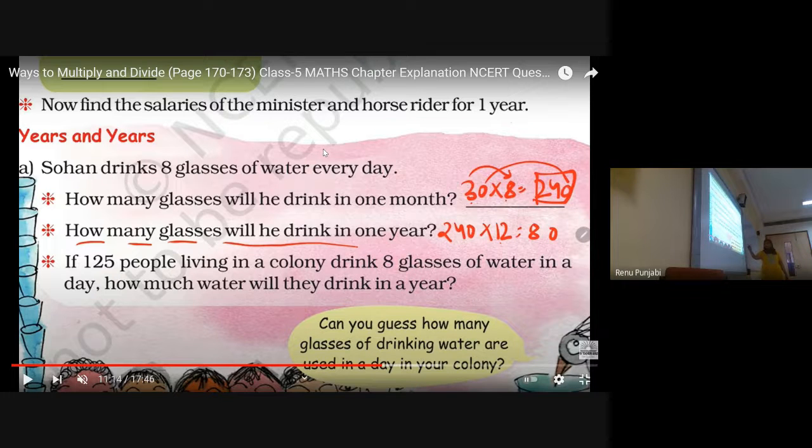52. 8 3s are 24, plus 5, 29. Just a minute, let me do. 24 plus 5, 29. And if I do it with this method, 240 multiplied by 12: 2 zeros are 0, 2 fours are 8, 2 twos are 4, 1 zero is 0, 1 four is 4 and 1 two is 2. 0, 8, 8, 2.